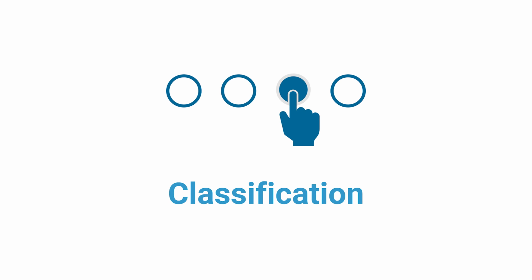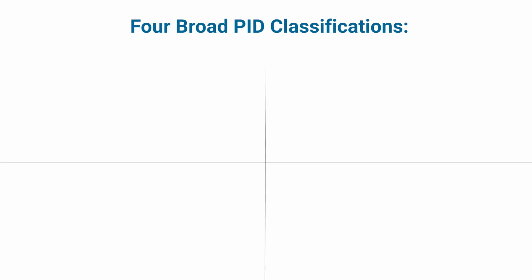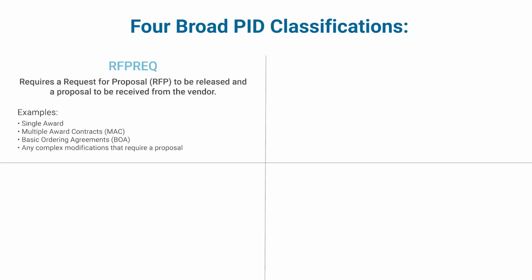Classification is identified very early on in the PID creation process. Users have 4 broad classifications to choose from when entering the basic PID information. The RFP-REQ is a procurement that will require a request for proposal, an RFP, to be released and a proposal to be received from the vendor.